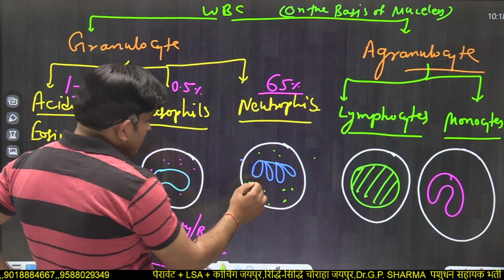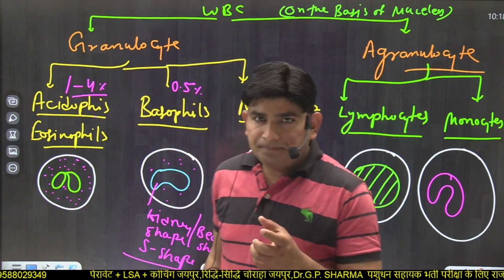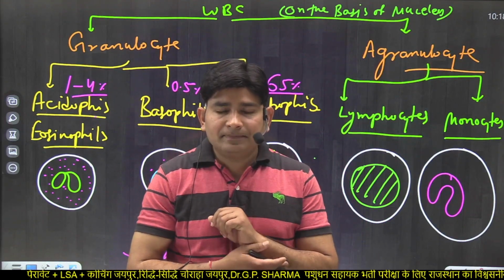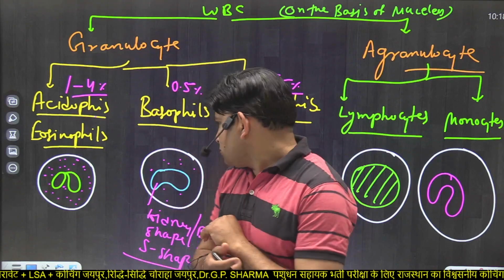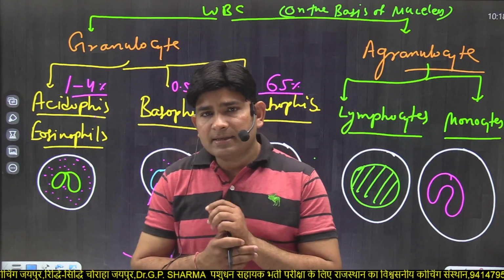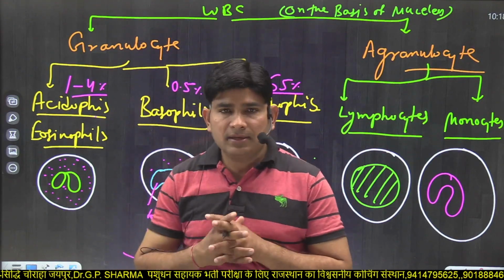Basophils are the blood cells least in number. Increase in number of basophils is known as basophilia, decrease in number is known as basopenia. And in cancerous conditions, this type of corpuscle increases in number.